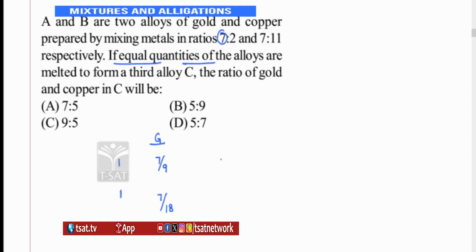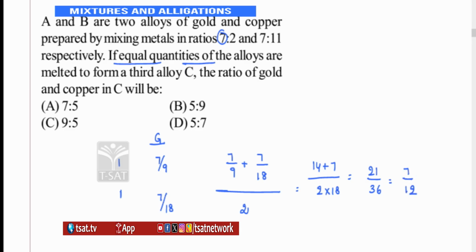In the resultant mixture, the formula says (N1A1 + N2A2) divided by what? Divided by N1 plus N2, that is 2. Here, 1 into 7 by 9 plus 1 into 7 by 18. Take the LCM. LCM gives you 18. So 9 2s are 14 plus 7, 21. This 18 comes down, 2 into 18, 21 by 36. Cancel it in the 3 table, 7 by 12. So gold in the resultant mixture is 7 by 12.